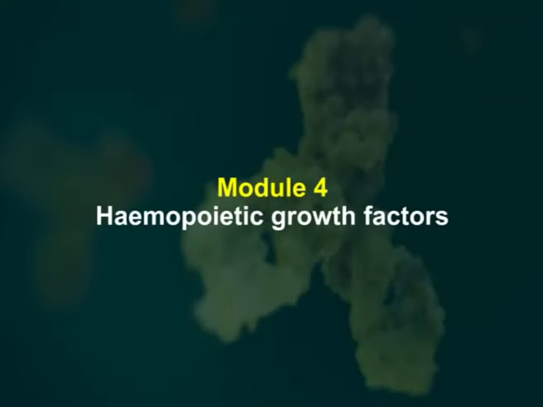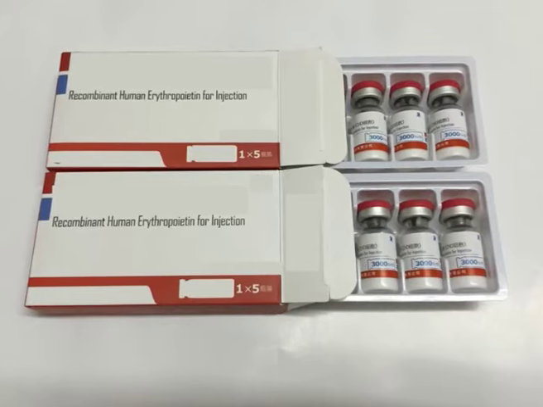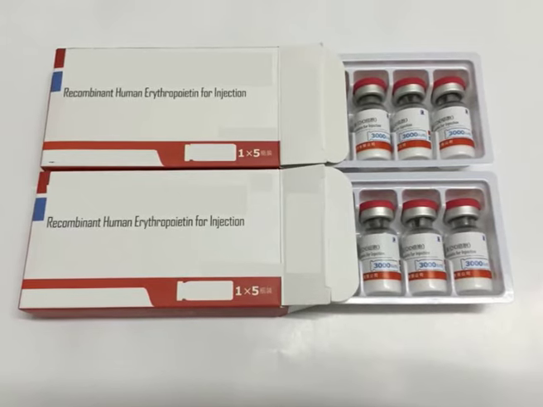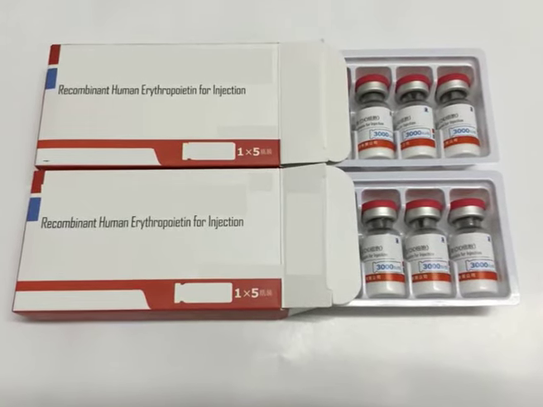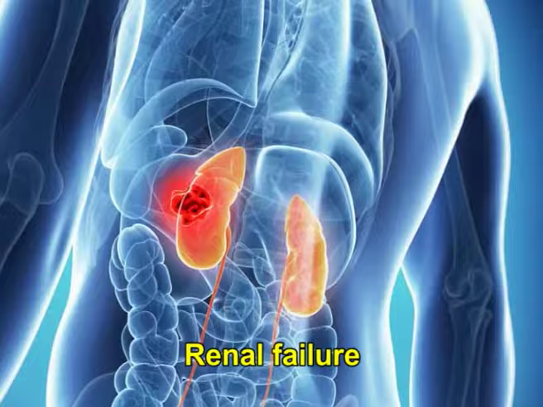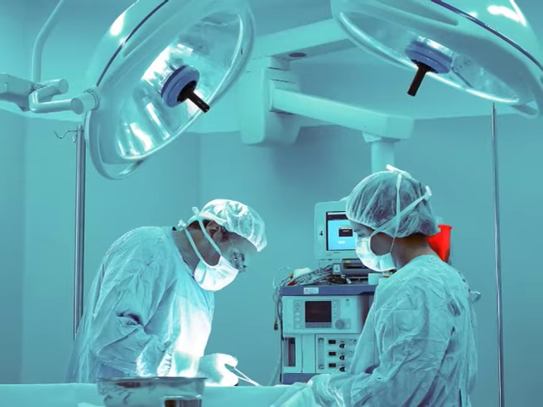Module 4: Hemopoietic Growth Factors. Recombinant human erythropoietin is widely used for the treatment of anemia associated with renal failure, HIV infection, cancer and surgery.